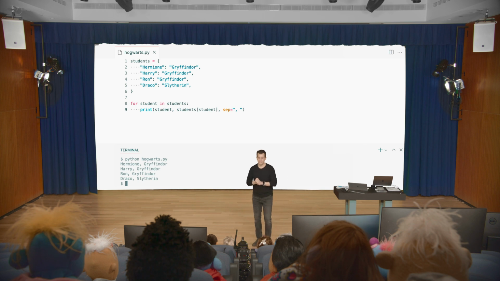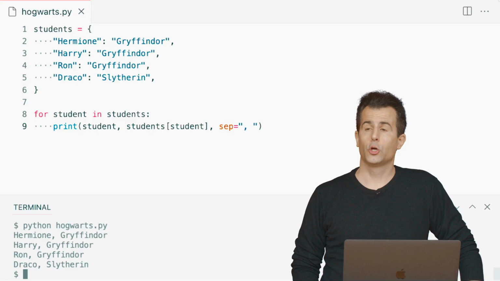Questions on these dictionaries and this looping over them here? I just can't get my head around the for student in students. Correct me if I'm right, does that mean it imports the list of students and uses the indexes, or in other words, Hermione, Harry, and Ron, as the indexes in the actual list of students? Correct.